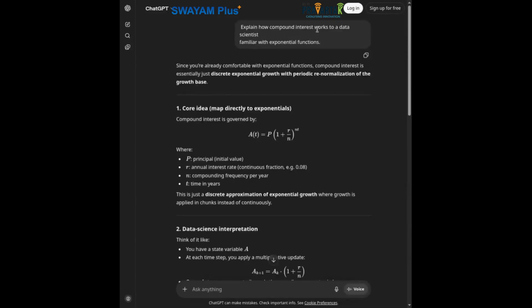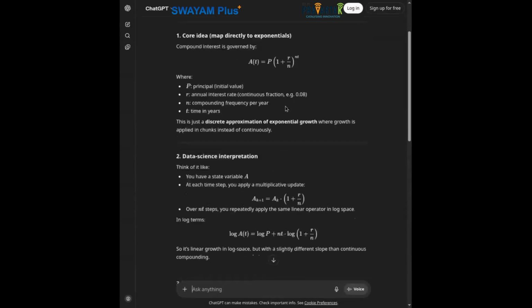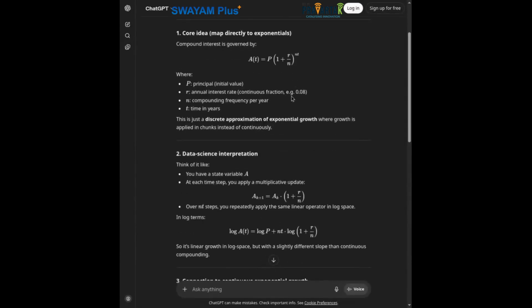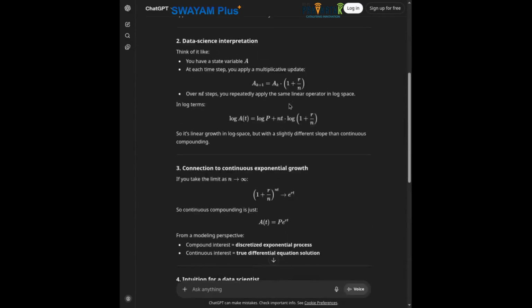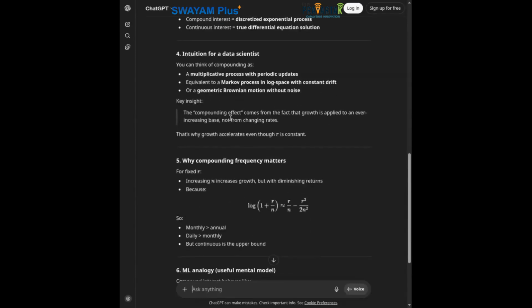So here we have: explain how compound interest works to a data scientist familiar with exponential functions. Here, it starts off with the core idea, but it starts off with a mathematical formula, which basically has an exponential growth. And it also has a data science interpretation where it says you have a state variable A. At each time step, you apply a multiplicative update, and in log terms, what it looks like. And there is also a connection to continuous exponential growth.